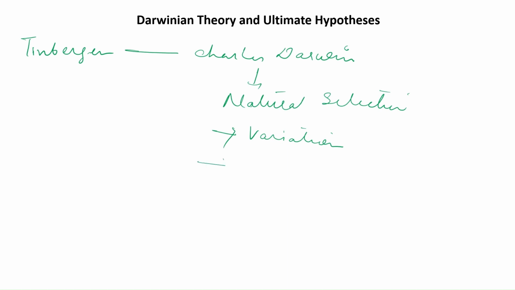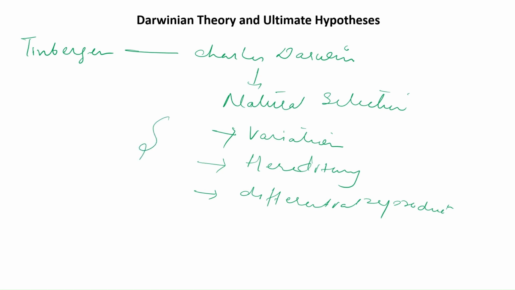The variation that leads to benefits will become hereditary and transfer to the next generation, which will result in differential reproduction. That means some individuals will have more reproductive success compared to others. And when these three conditions occur, that is variation, heredity, and differential reproduction, evolution is inevitable.